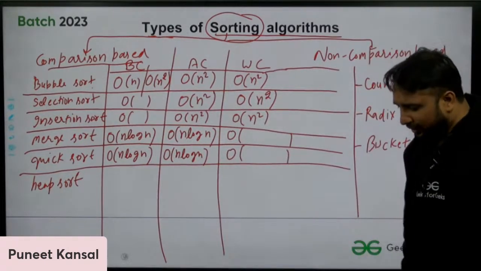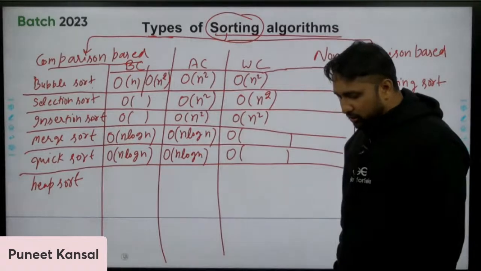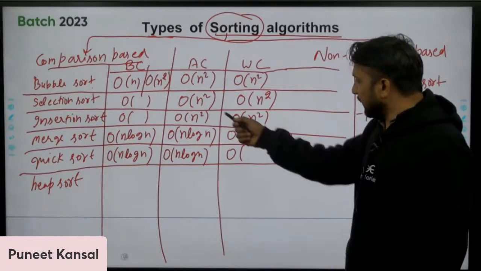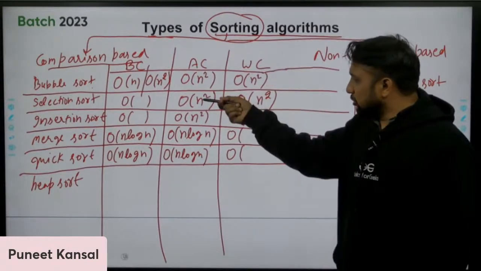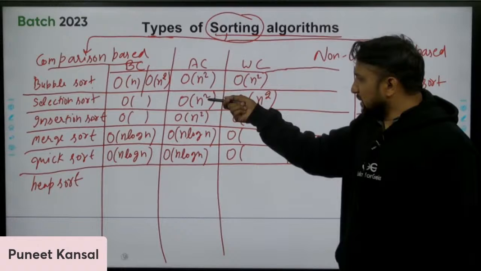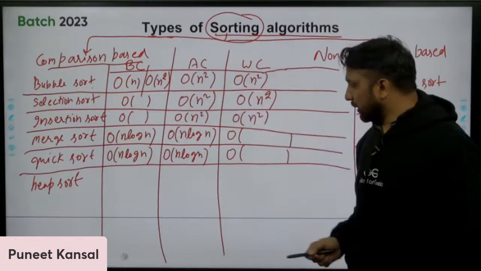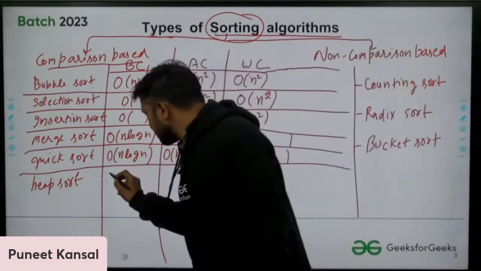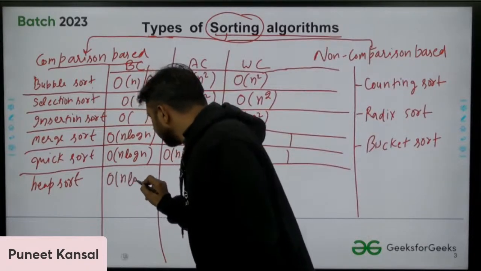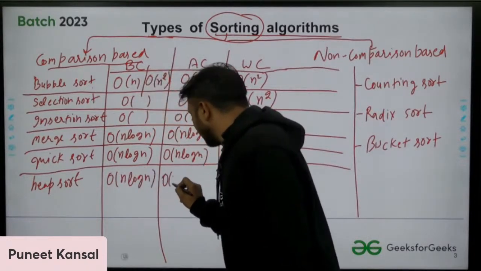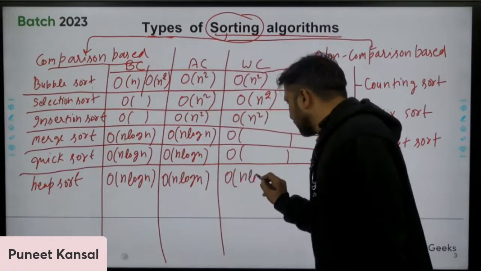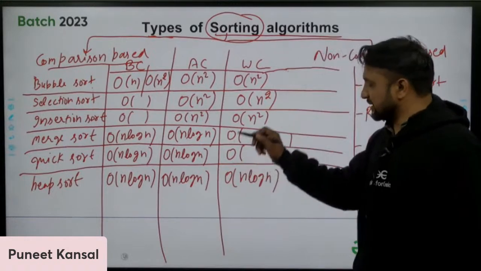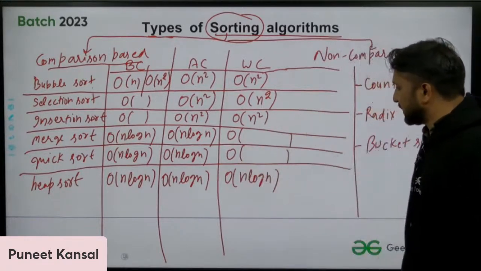Keep writing the name of the algorithm and its complexity. I'm leaving some entries blank for you to fill in, because most of the questions are asked from this area. So this is n log n, this is n log n, and this is also n log n. So heap sort's best case, average case, and worst case complexity is n log n.